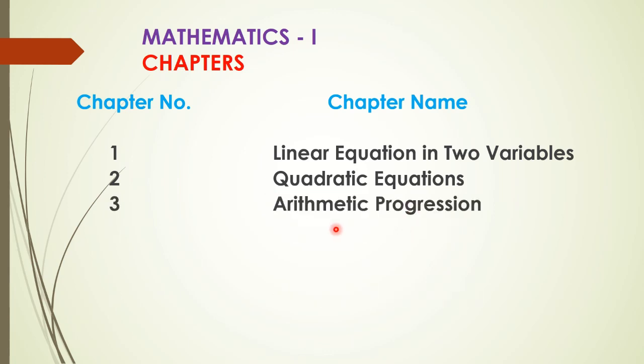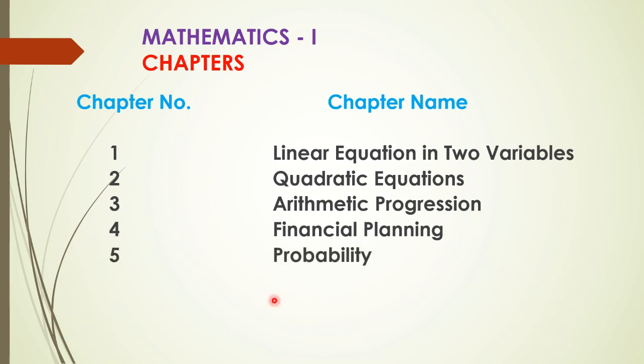Third one is arithmetic progression, which is again a new concept. Fourth one, financial planning. In 9th standard you were having the same chapter, but it was omitted due to the COVID-19 pandemic. So fourth chapter name is what? Financial planning. Chapter number 5 is probability, which is again a new concept here in mathematics, but this is a very easy chapter and short chapter. And last chapter is statistics.